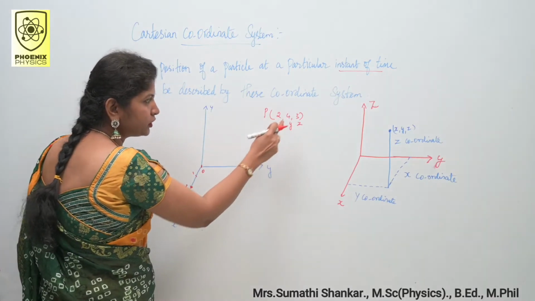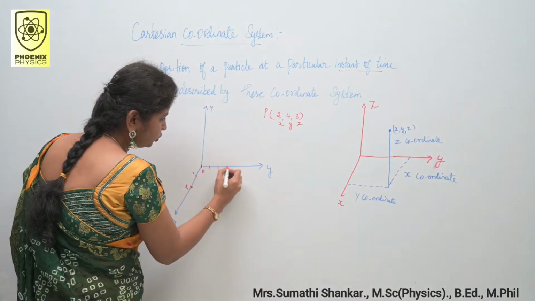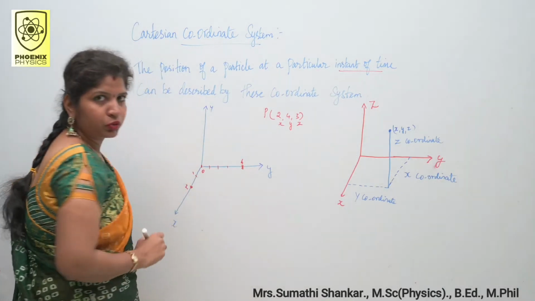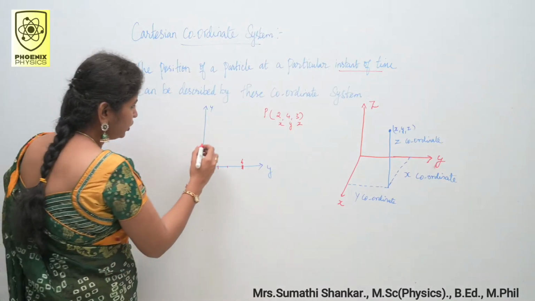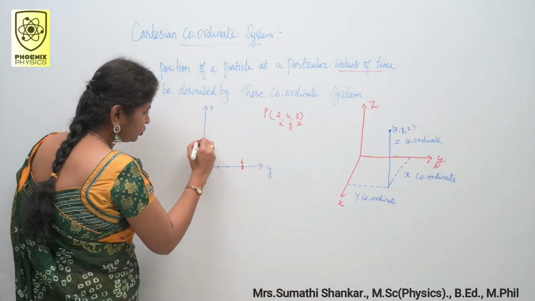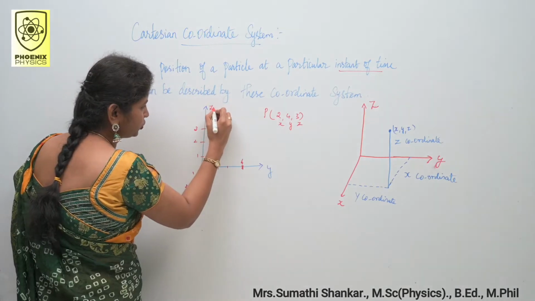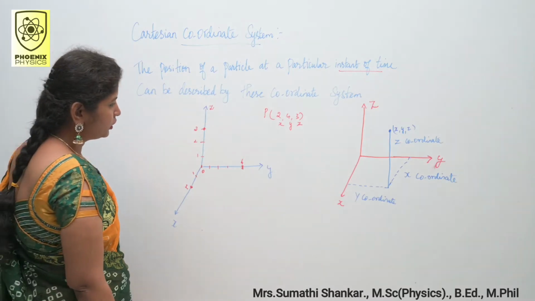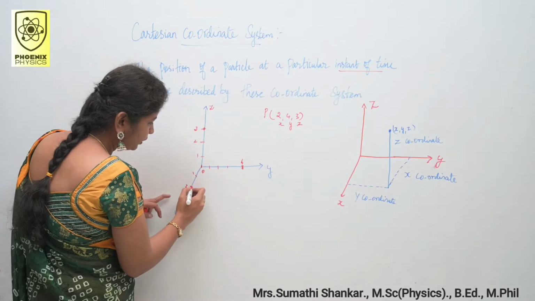In the y axis the value is 4. So origin 1, 2, 3 and 4. This is my y axis position. In z axis the value is 3. So 1, 2 and 3. This is my z axis position. Okay. Then you draw one parallel line from this 2.